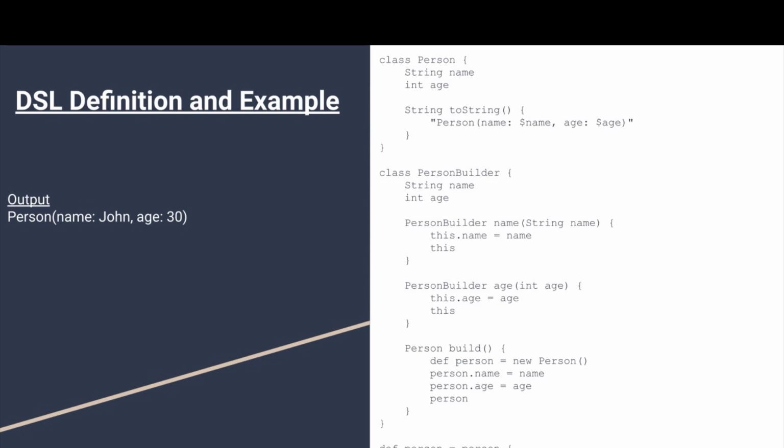Lastly, we're going to talk about DSLs, otherwise known as domain-specific languages, in Groovy, and what kind of things can be achieved when using DSLs in Groovy. How this functions is that Groovy uses closures, which are essentially blocks of code that can be assigned to variables and passed around.